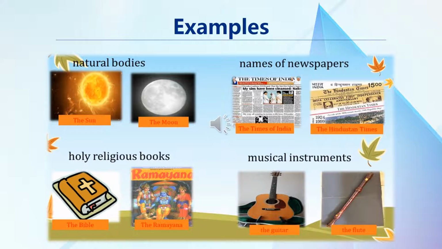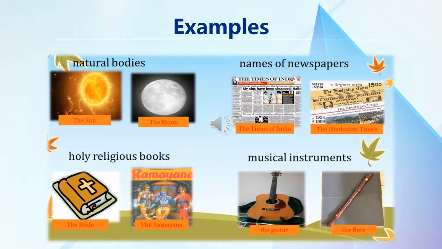As you can see, we use the in front of the names of natural bodies. Natural bodies means something which God has created, which are not human made. For example, the sun, the moon, the earth, the planets. All these things are God made, and we use article the before their names.